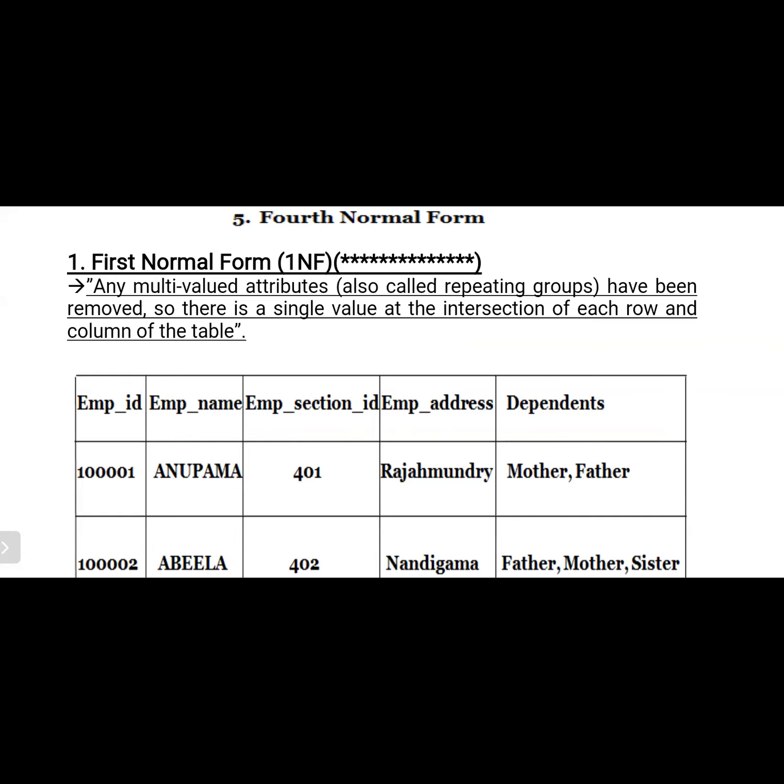So that means for each attribute, we assign only one value. We should not assign multiple values. For example, what is your roll number? If you say 520, 530, 540, 550, what is this? It is a multi-value, and those types of multi-values are not accepted. Each and every attribute has only a single value. That is the main intention of first normal form.